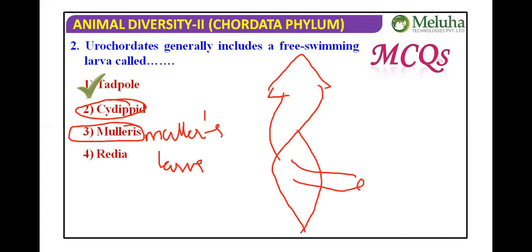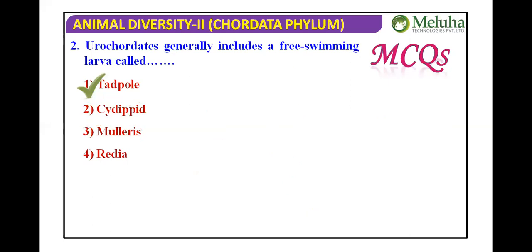In Platyhelminthes we have three class options: Turbellaria, Trematoda, and fish. Müller's larva belongs to Turbellaria. Nothing is left over; the Cydippid larva you already said. Müller's larva looks like a ctenophore but is Turbellarian.